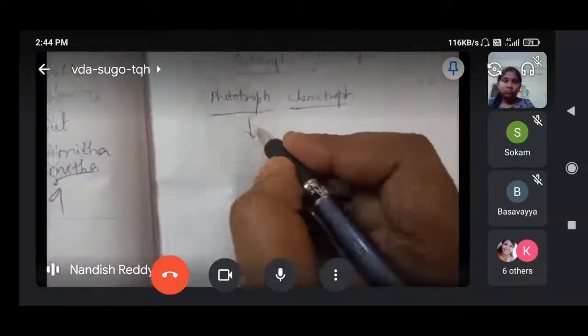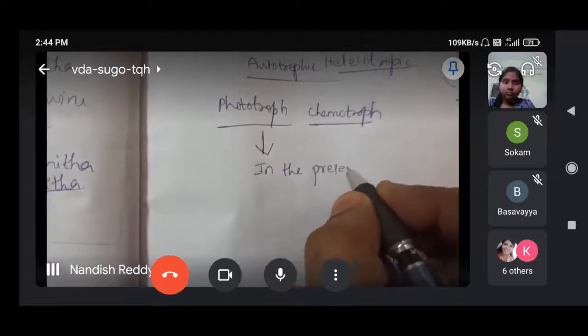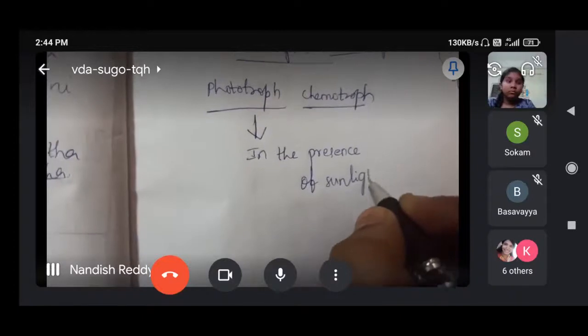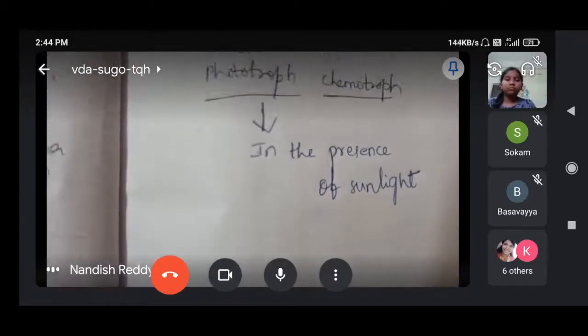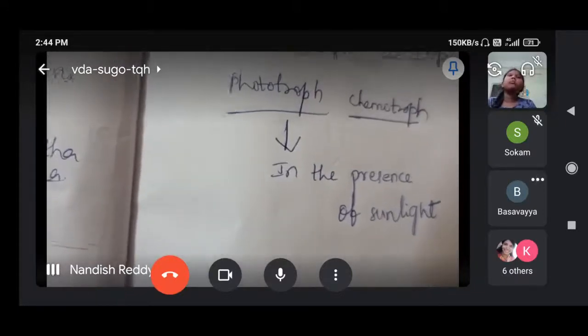Photo means in the presence of sunlight. Any nutrition happening in the presence of sunlight, for example photosynthesis only.